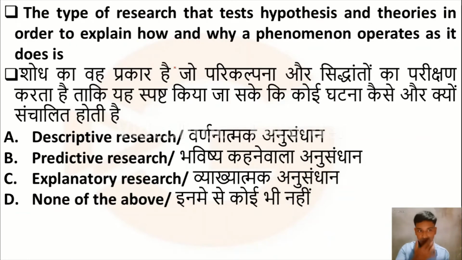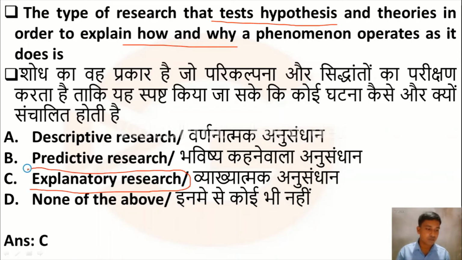Let us move to the next question. The type of research that tests hypotheses and theories in order to explain how and why phenomena operate as they do is: option A, descriptive research; option B, predictive research; option C, explanatory research; option D, none of the above. Here the right answer is option C, explanatory research. Please remember the answer.